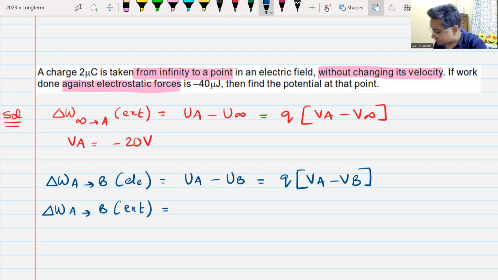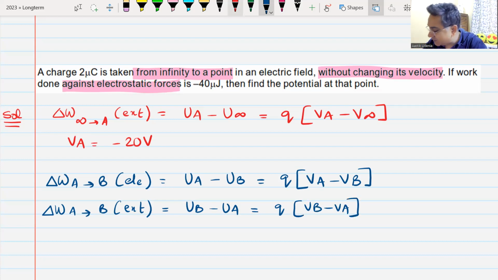See, I don't know. UB minus UA. What is the use of writing all this when you don't understand it? You write it very quickly, just to get done, but then you're not able to tell me. So what is the point? Q times VB minus VA.